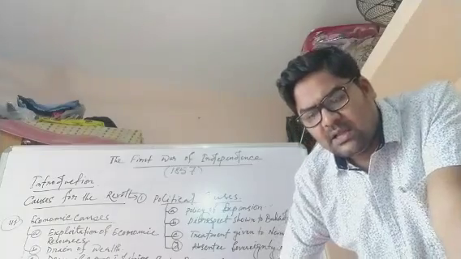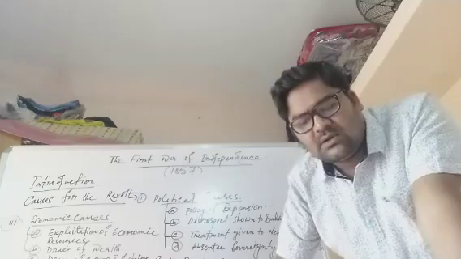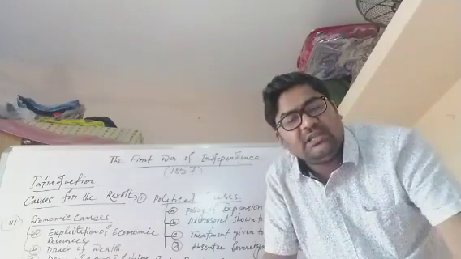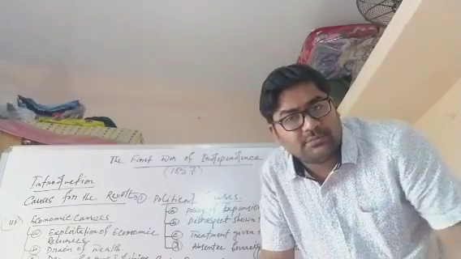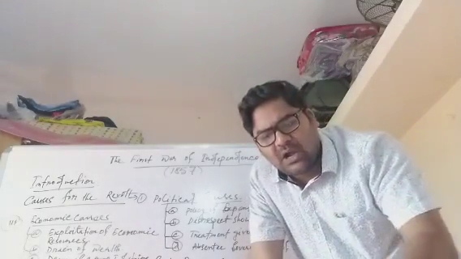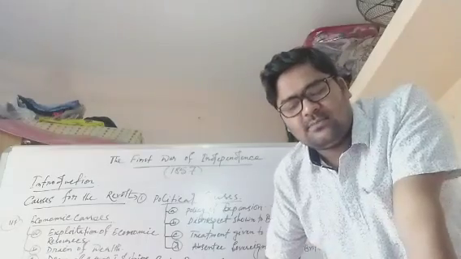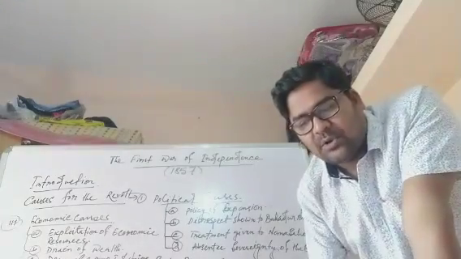Number 6, the law of property. The Religious Disabilities Act of 1850 changed the Hindu law of property, and it enabled a convert from Hinduism to another religion to inherit the property of his father.